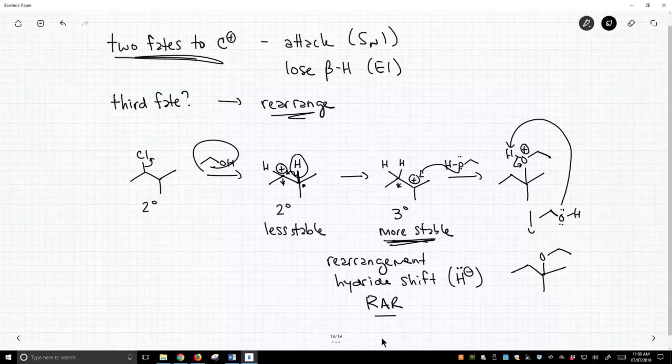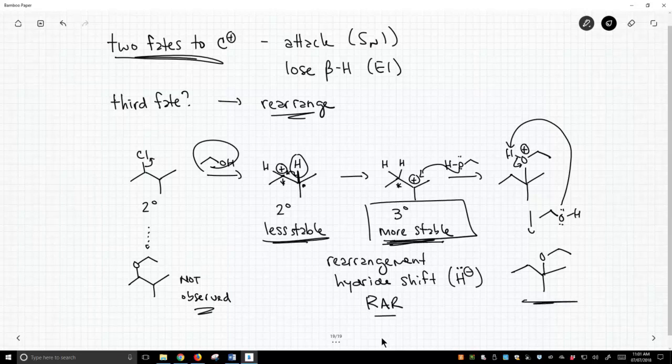So you might look at these conditions and say, oh, of course we're going to get a substitution. I'm going to replace the chlorine with ethanol. The fact is, this is not observed. It's not observed because as we form our carbocation intermediate, it rearranges to make the tertiary carbocation, and then that tertiary carbocation ends up getting attacked. So here is our actual product over here in the bottom right. It arises from carbocation rearrangements. Be on the lookout for rearrangements.